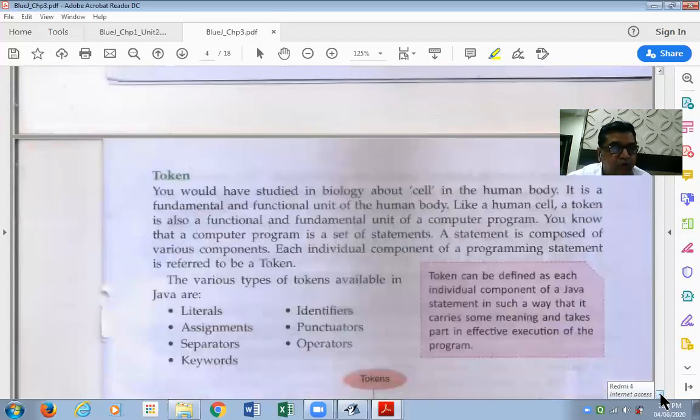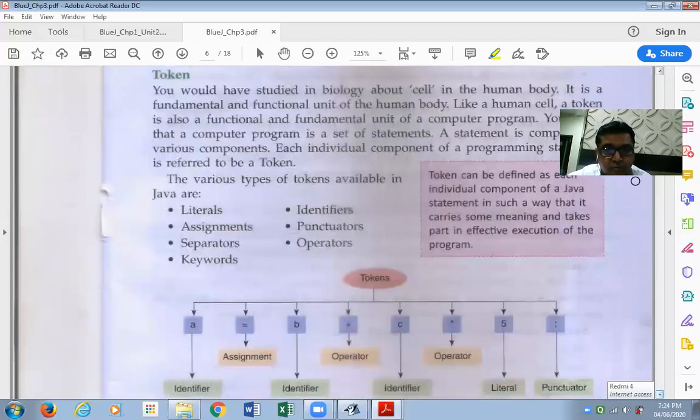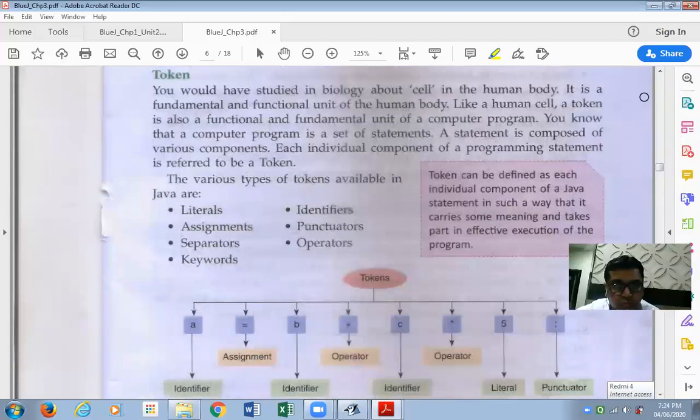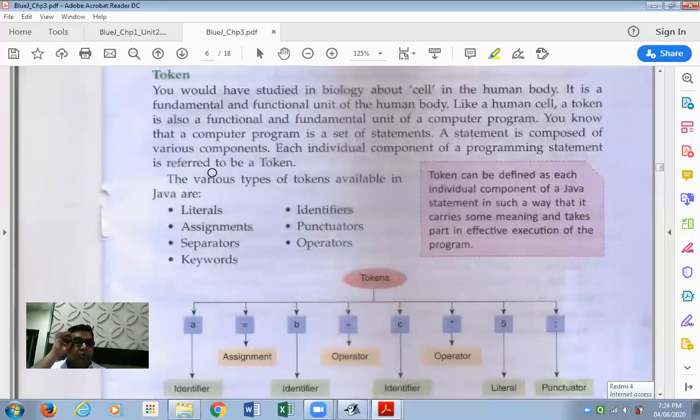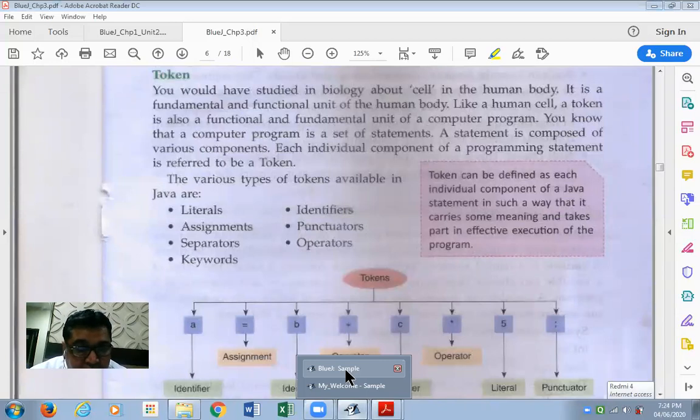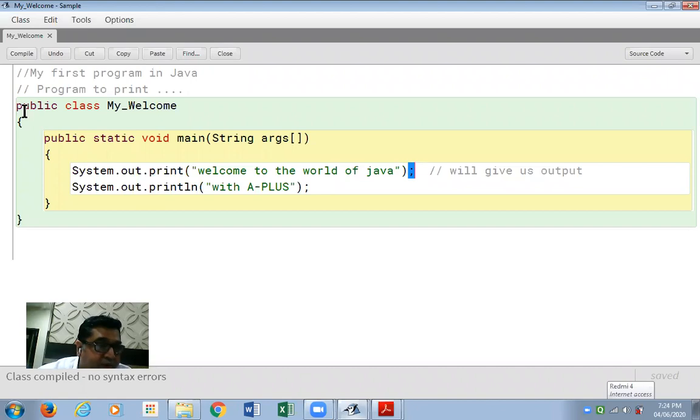Let us come to the topic of tokens. Friends, some time back I shared with you the various characters that we can use in a Java program. We can use alphabets. By using some English alphabets, we have constructed this word public. By using some other alphabets, we made the word class.